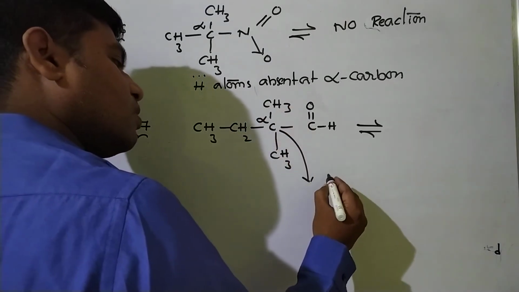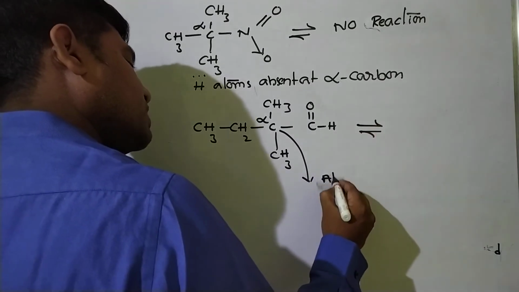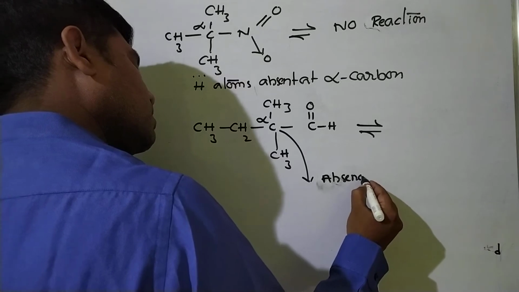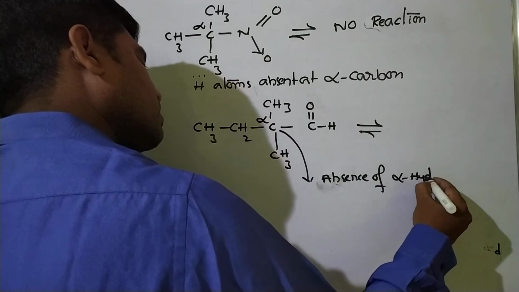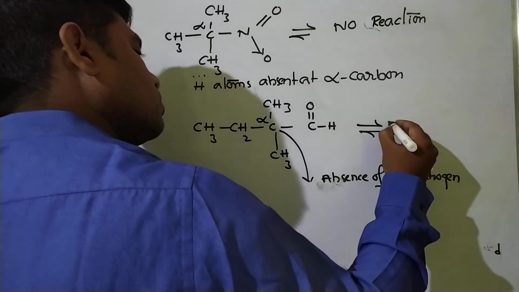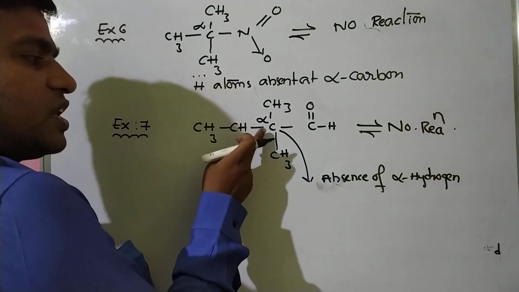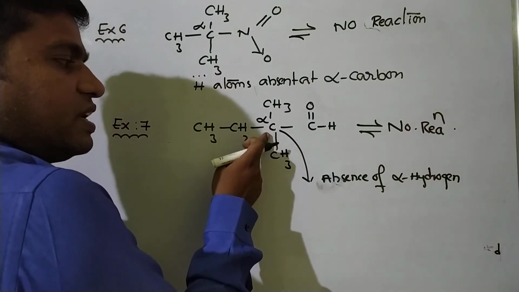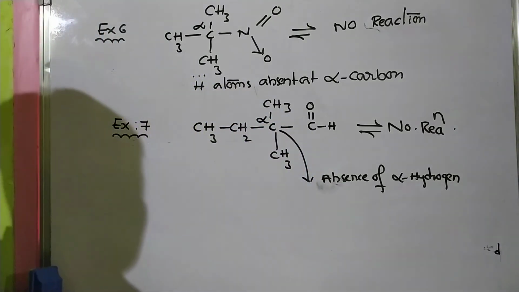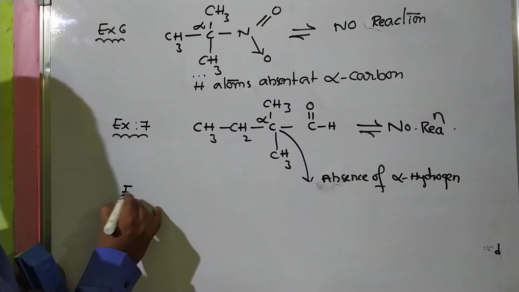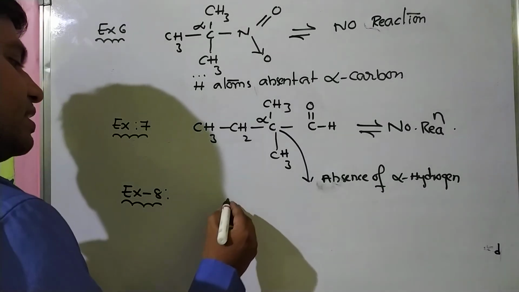Here also, alpha hydrogens are absent. So no reaction. Here also no reaction. Compulsorily the alpha carbon must have at least one acidic hydrogen. Example 8. Next.